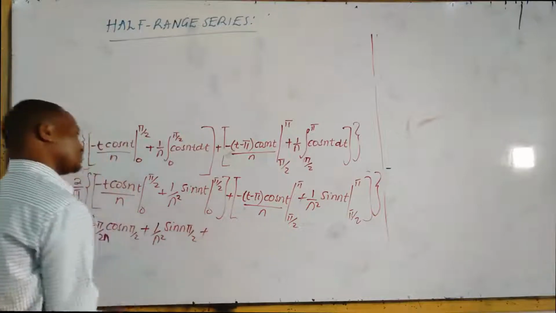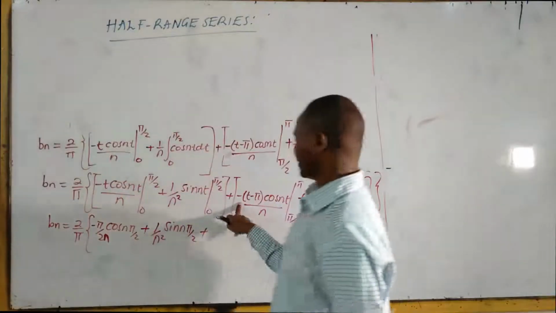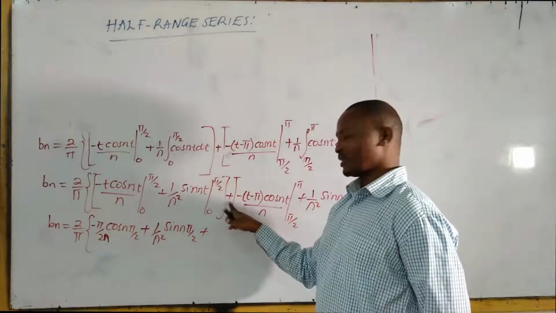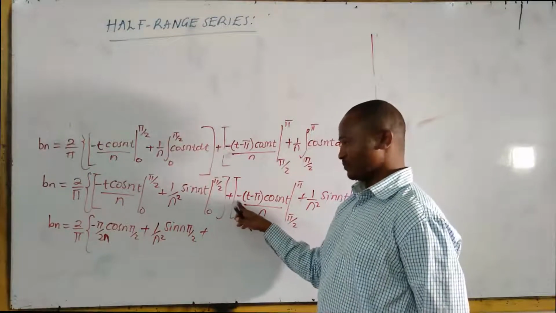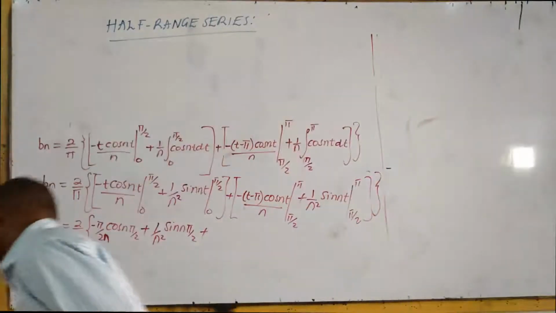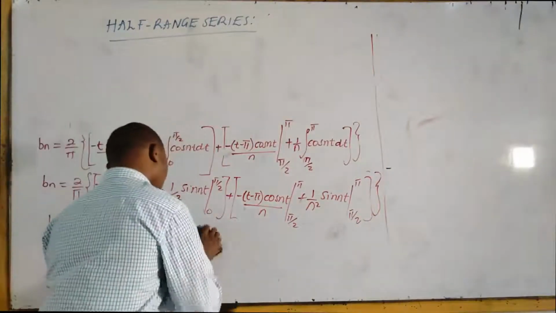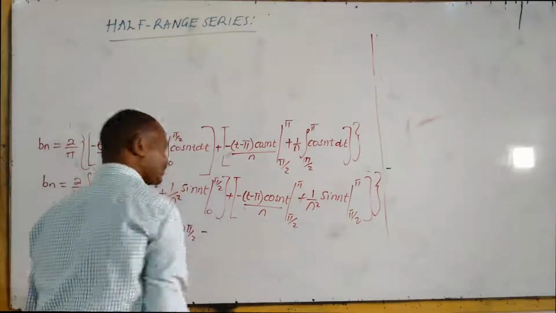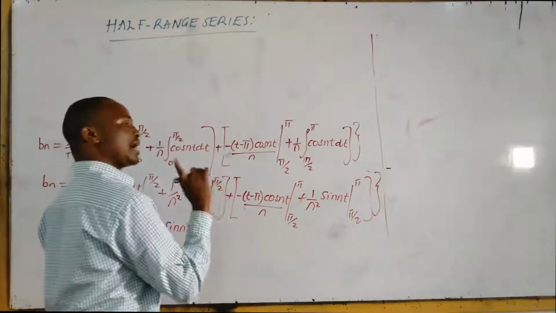Plus, if you open this bracket, you have a positive here, but this positive times a negative will give you a negative. And now apply the upper limit.